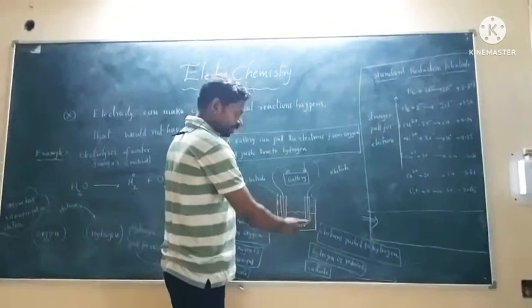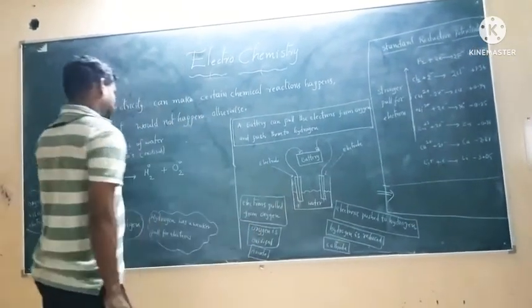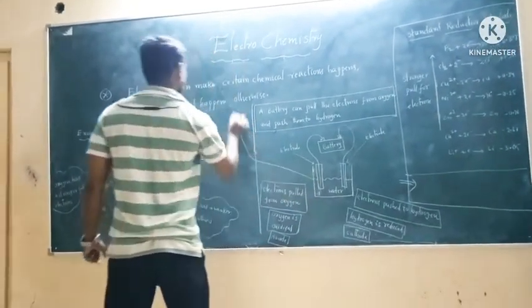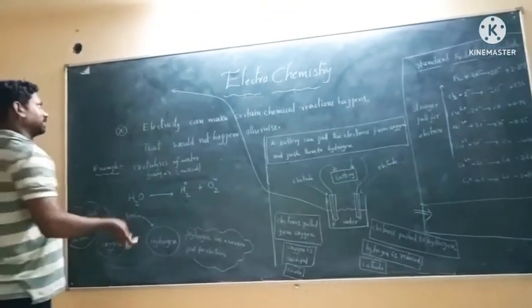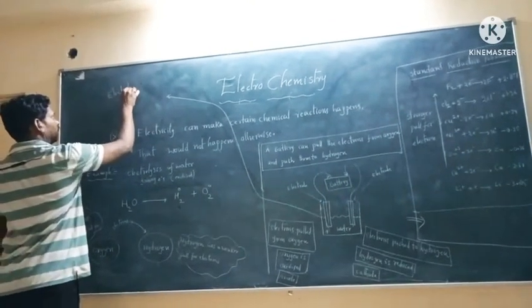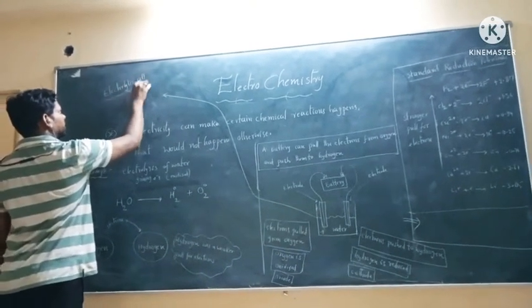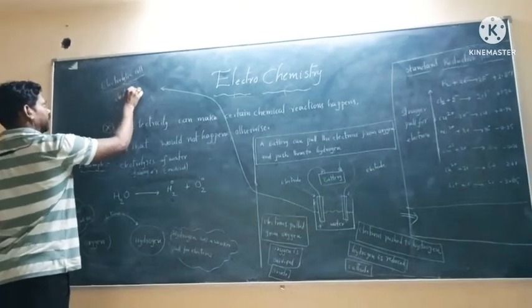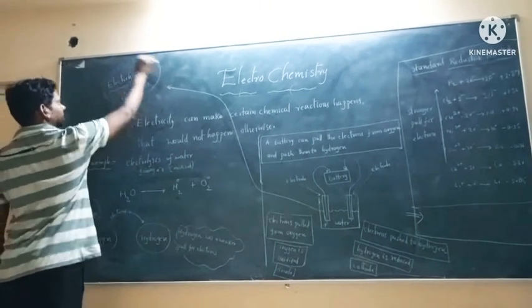The electrolytic cell is the cell which is used for doing the electrolysis process. That cell we call an electrolytic cell.